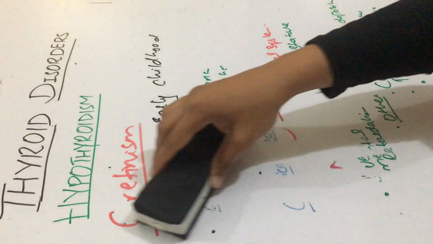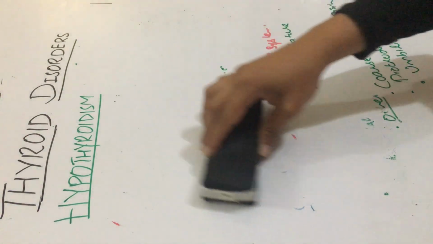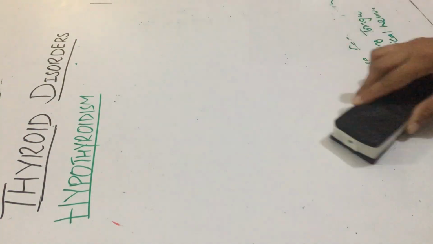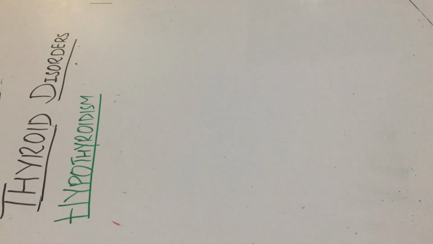Now we will discuss the clinical features of hypothyroidism. How do the patients of hypothyroidism present to us?